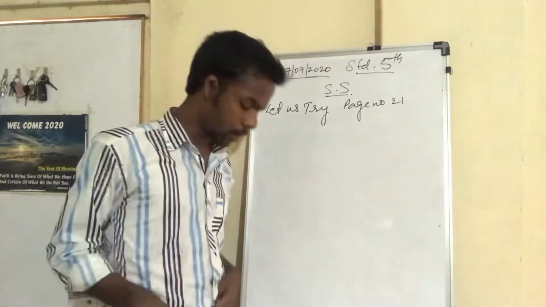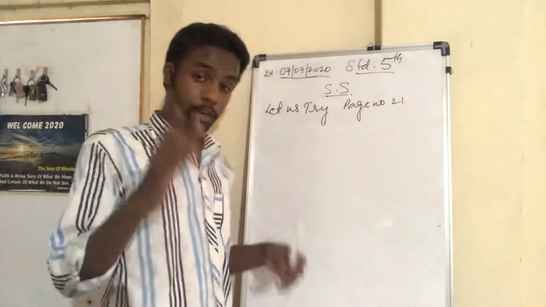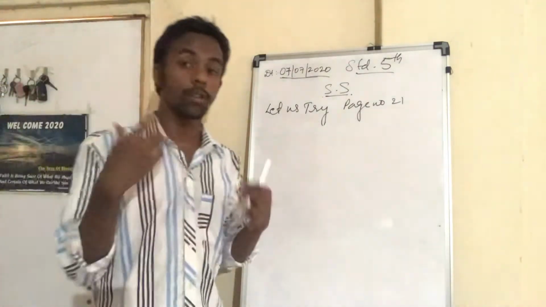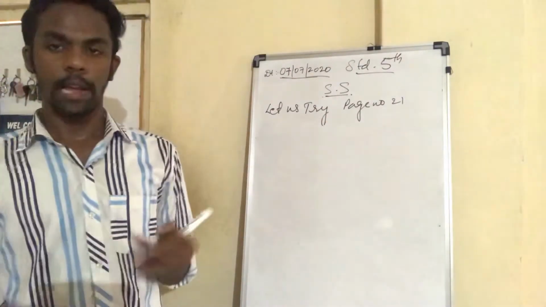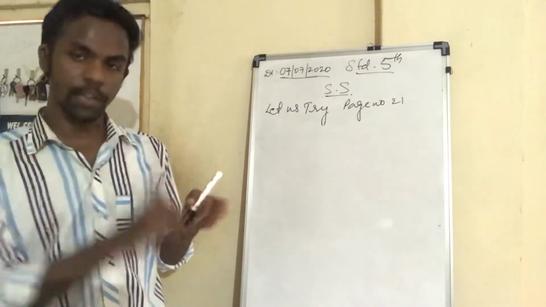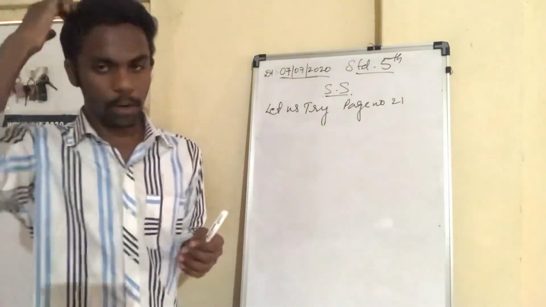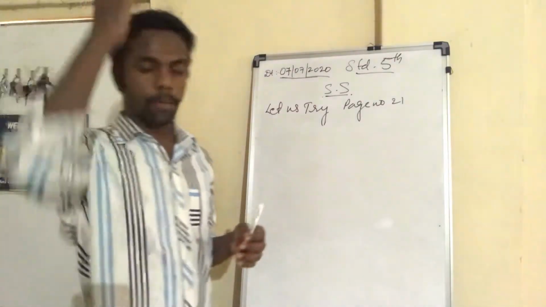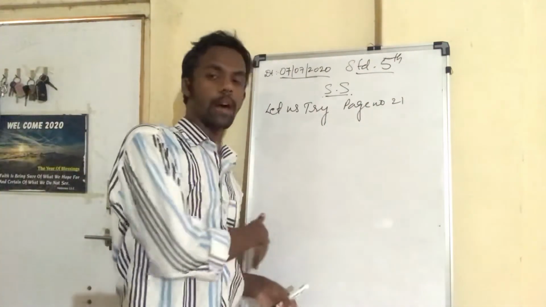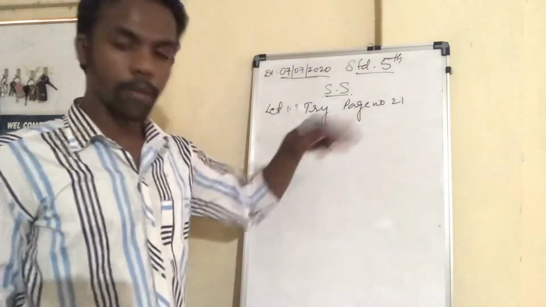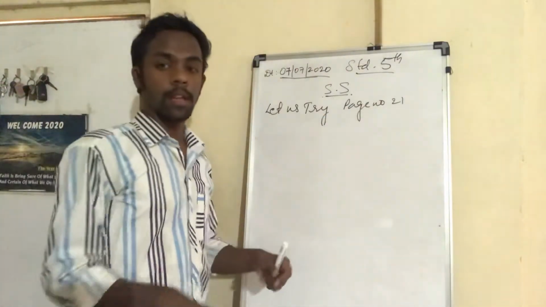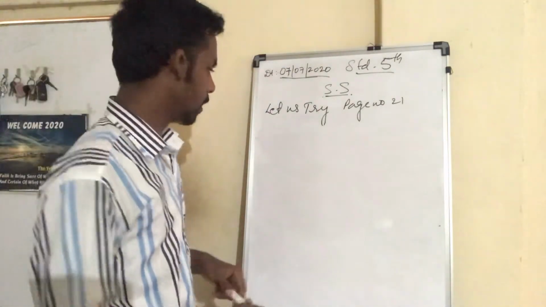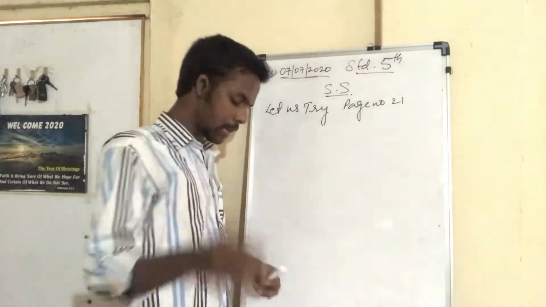And what is the second one? What have we seen about the second one? He should carry the emergency kit with him, which includes food, water, first aid, as well as clothes. And what would be the third one? If he lives inside the house, he should get out from there and move to a higher floor of the building. So these are the three precautions that he could take.